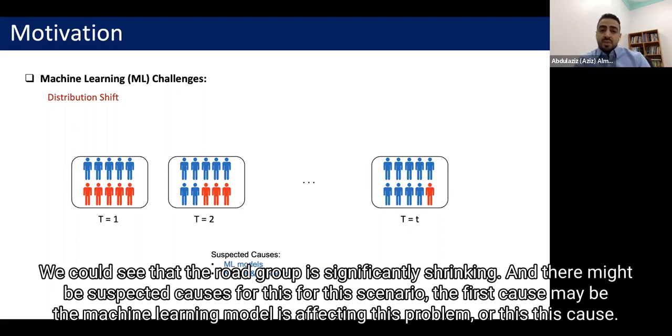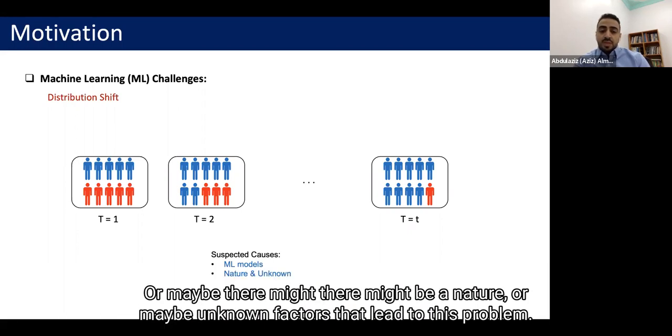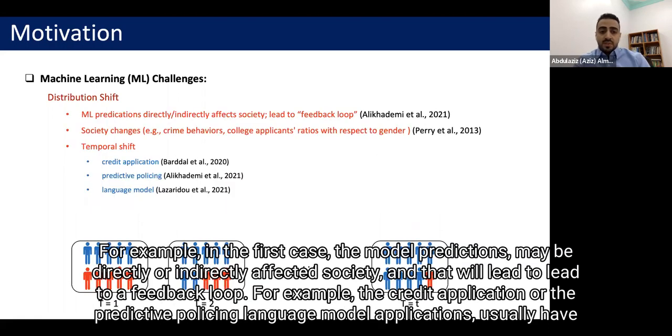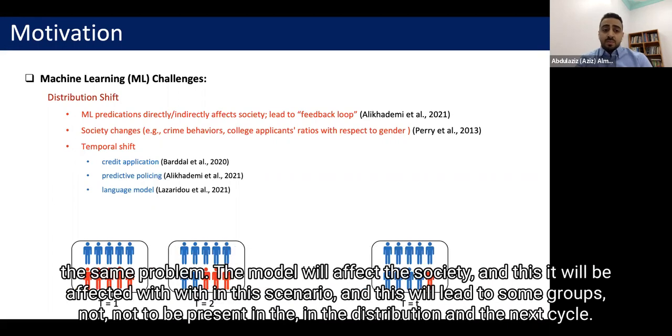The first cause may be that the machine learning model is affecting this problem, or there might be natural or unknown factors that led to it. For example, in the first case, the model predictions may directly or indirectly affect society, and that will lead to a feedback loop. Credit applications, predictive policing, or language model applications usually have the same problem. The model will affect the society, and the society will be affected in this scenario, and this will lead to some groups not being present in the distribution in the next cycle.